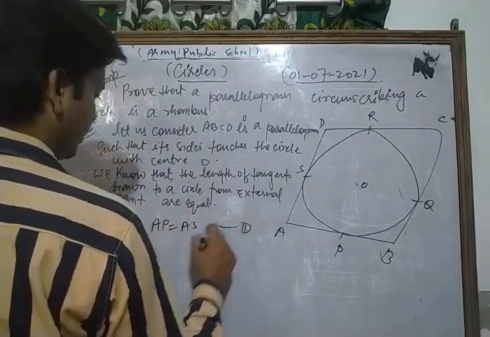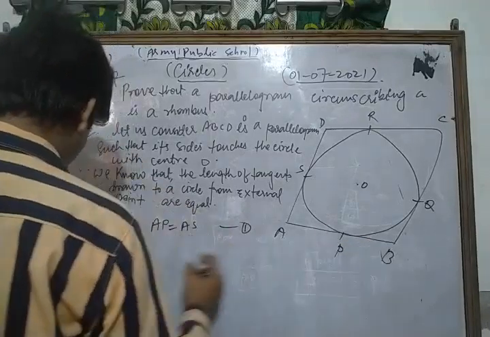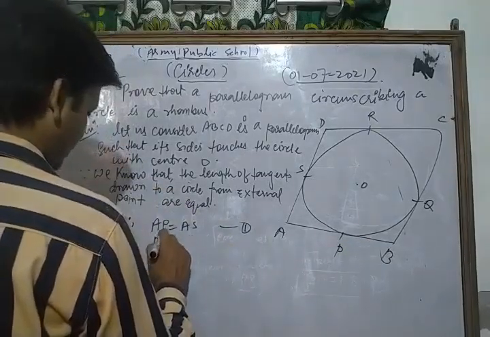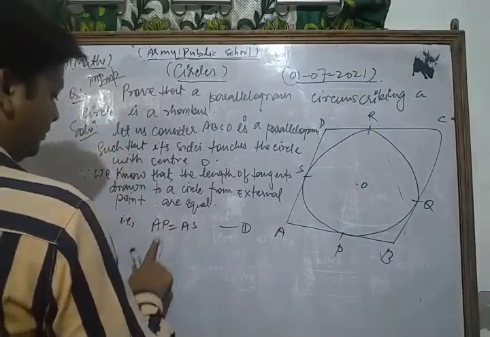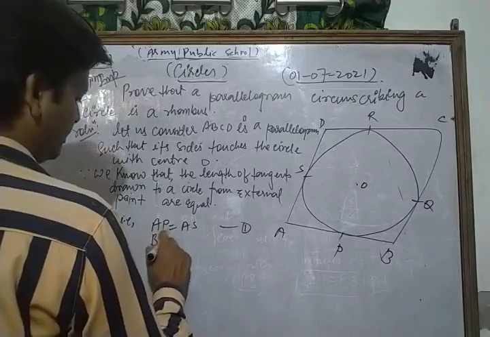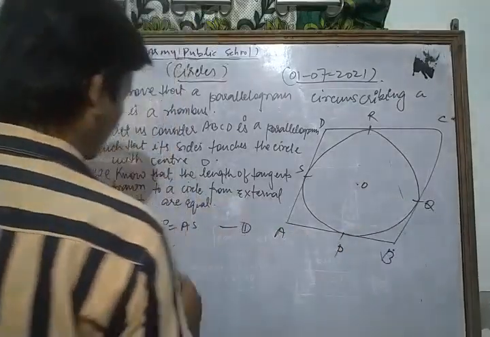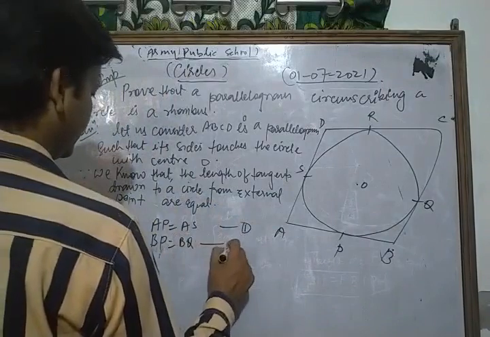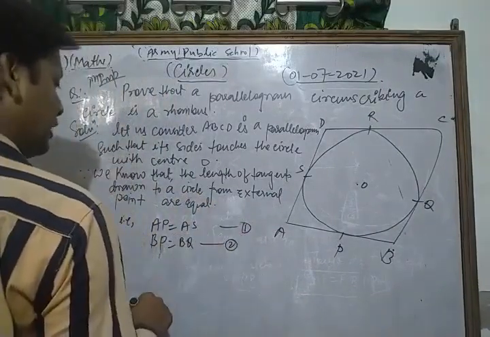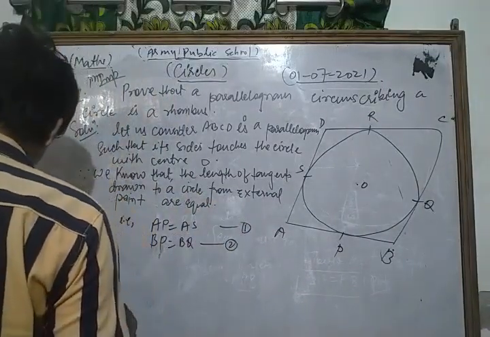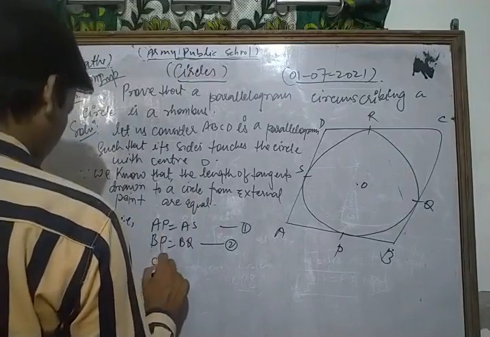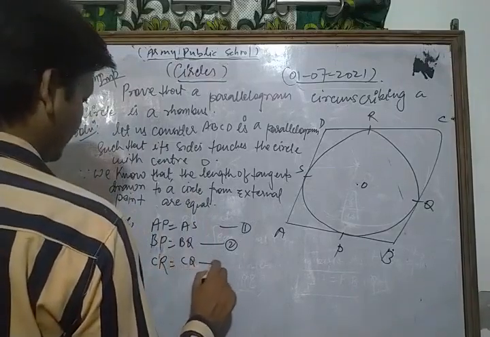We take this as equation number 1. From B we have BP is equal to BQ, which is equation number 2. From C we have CR is equal to CQ, which is equation 3.